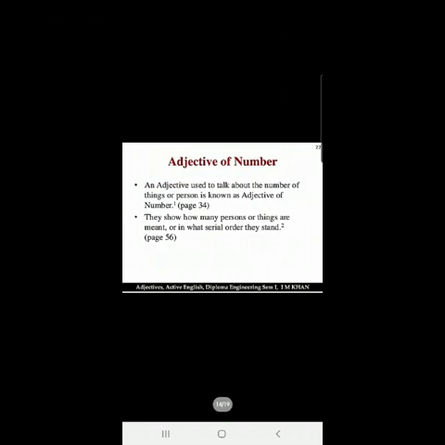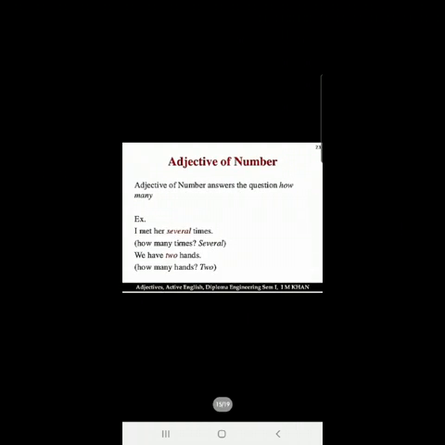Now children, let us see adjective of number. An adjective used to talk about the number of things or person is known as adjective of number. They show how many persons or things are meant. Children, adjectives of number, they answer the question how many. So here children, the adjectives which describe the nouns, which describe the countable nouns are adjective of number.